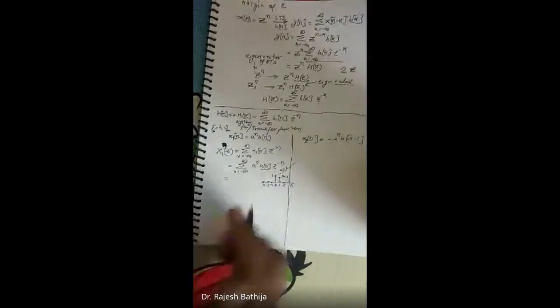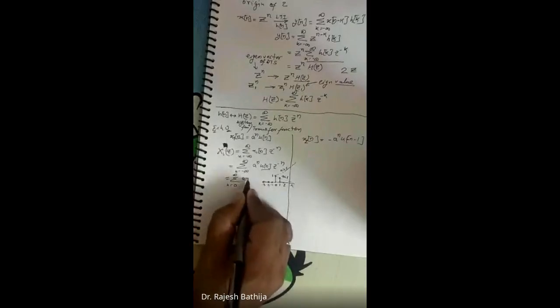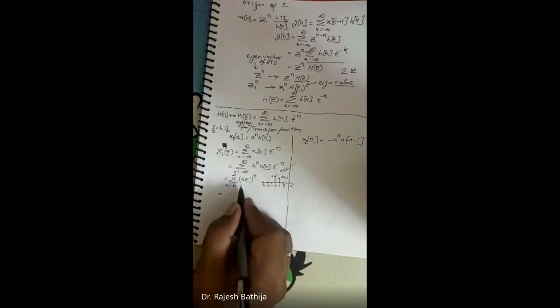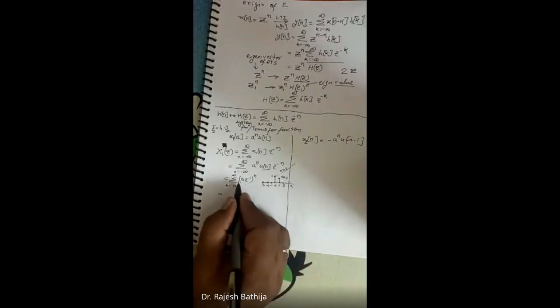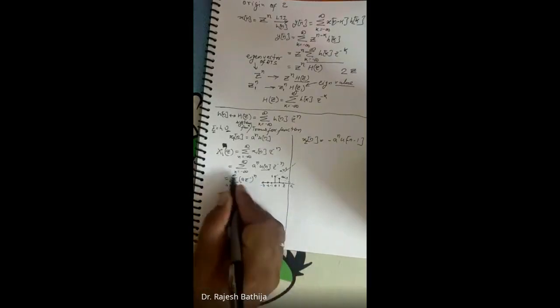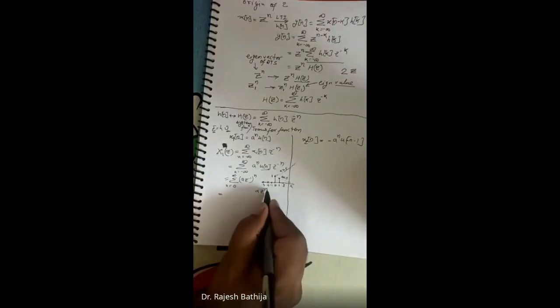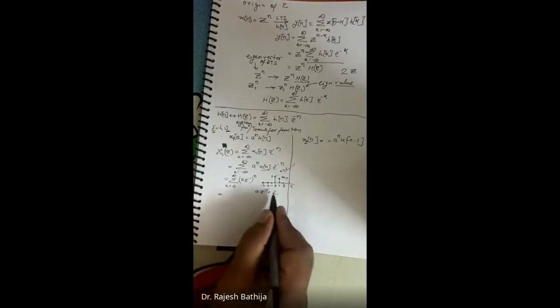Now, how do I calculate this summation? Because of this u of n, the lower limit changes to 0 to infinity, and I can combine these two terms because the power is the same. Now, how do I calculate this? The point is, can I calculate this summation for all values of a z inverse? Suppose, for example, a z inverse equal to 2.